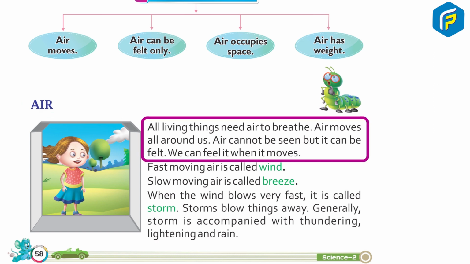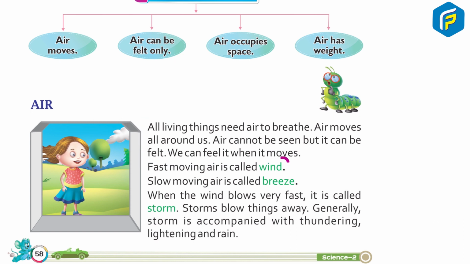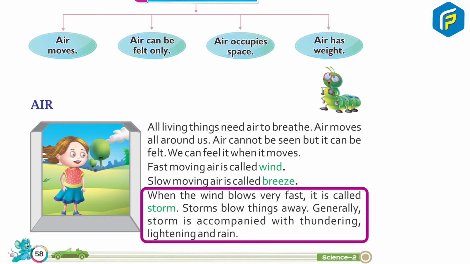Air moves all around us. Air cannot be seen, but it can be felt. We can feel it when it comes. Fast moving air is called wind. Slow moving air is called breeze. When the wind blows very fast, it is called storm. Storms blow things away. Generally, storm is accompanied with thundering, lightning and raining.